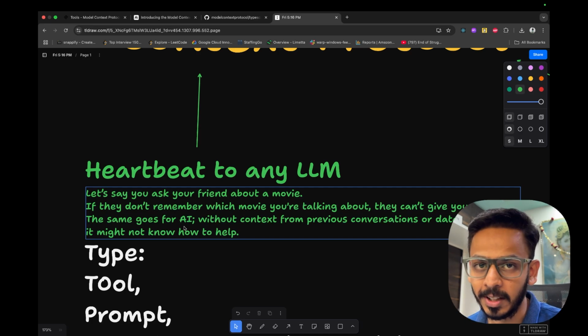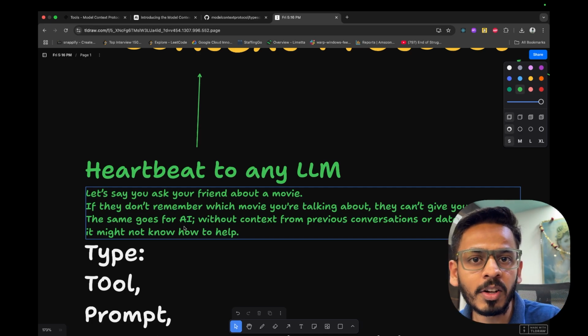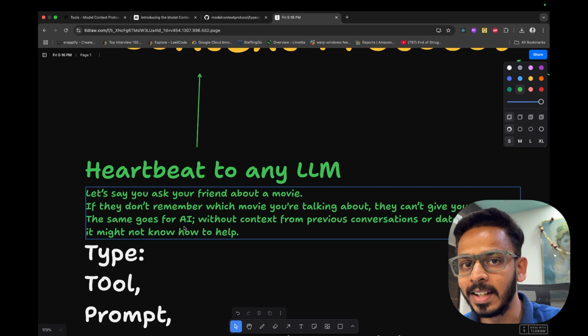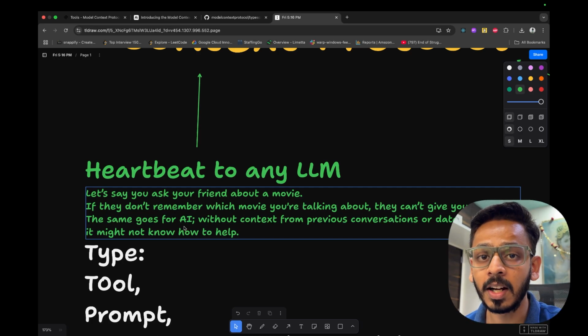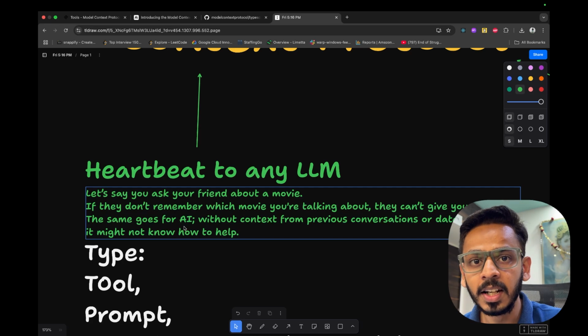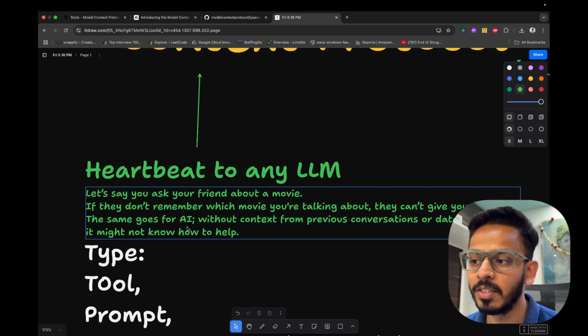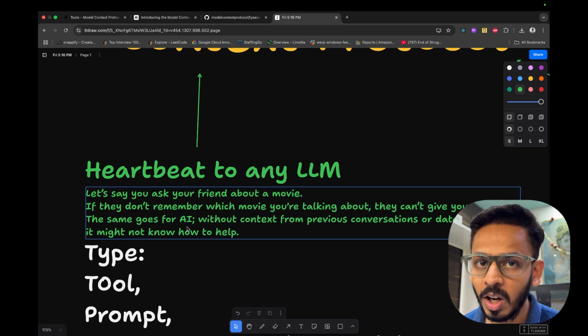The same goes for AI. Because we are humans, we can understand or give a hint, like, this is the movie, this is the character it is in. But AI does not have that kind of intelligence from scratch. You have to give it a context, something based on which AI would take a decision. Without context from the previous conversation or data, it might not know how to help.